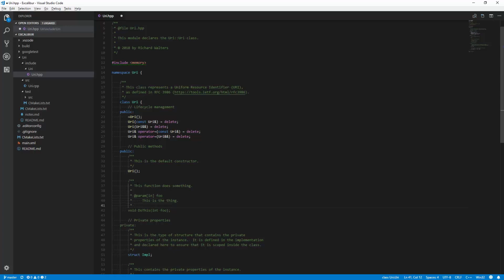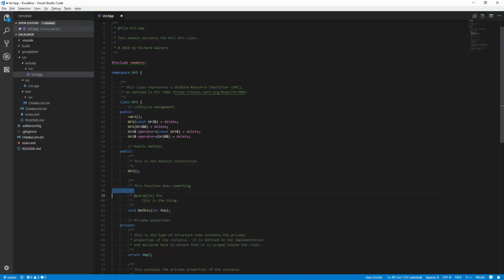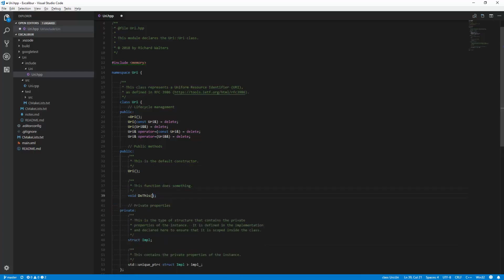If you had a return value, you'd say return something else. That's if you have an actual return type here. If you don't have a return type, if it's void, you skip the return thing. If you don't have any parameters, you just do that.